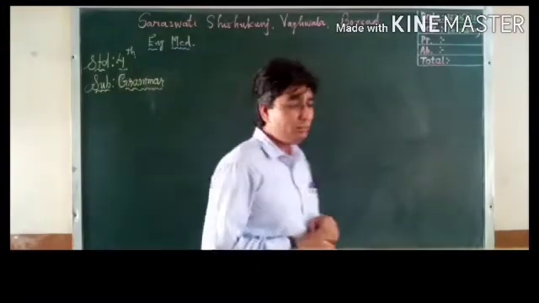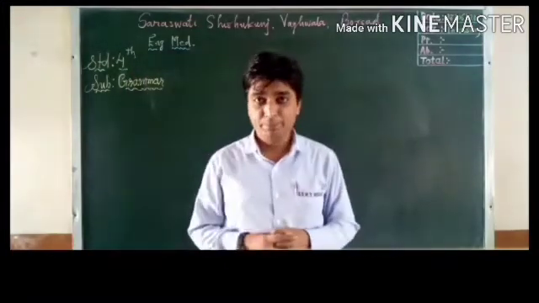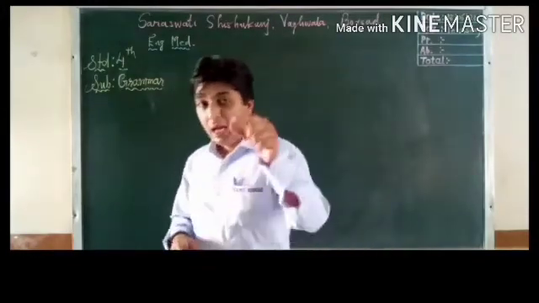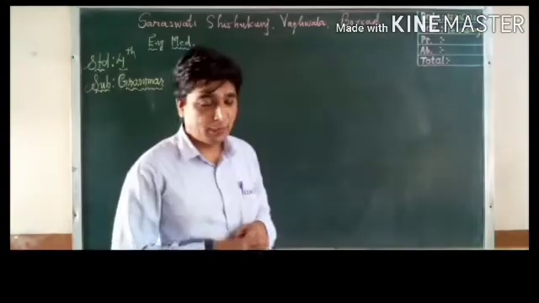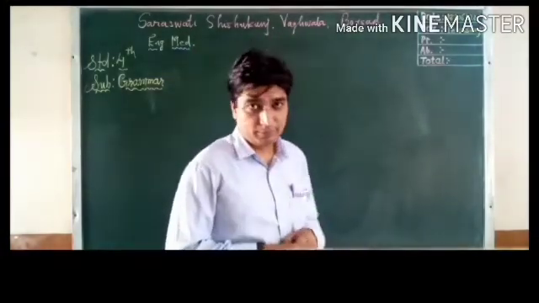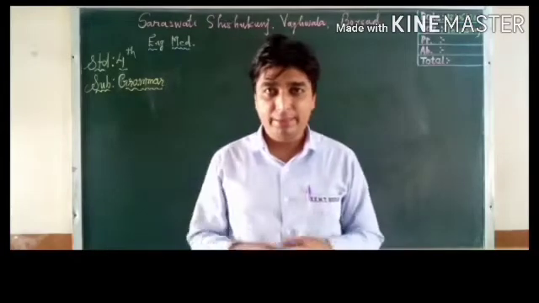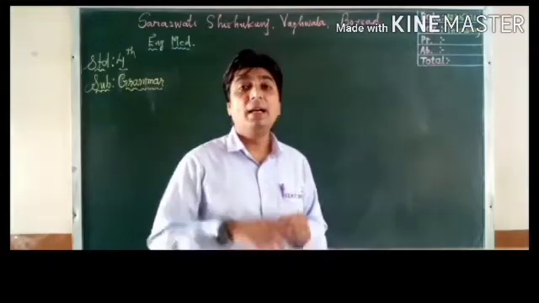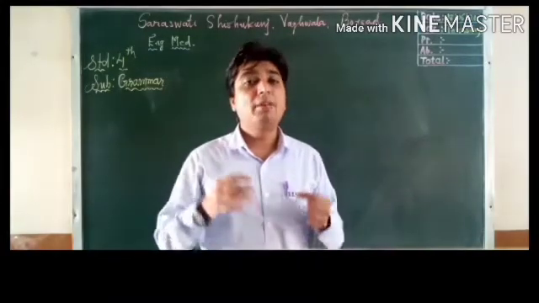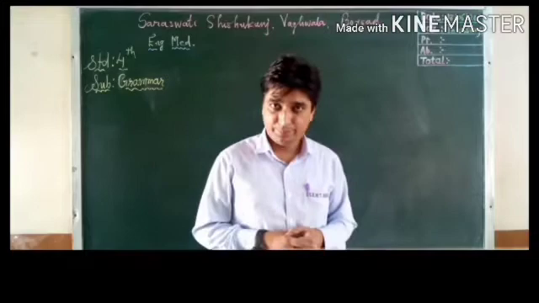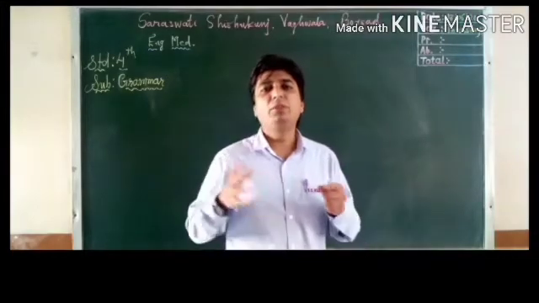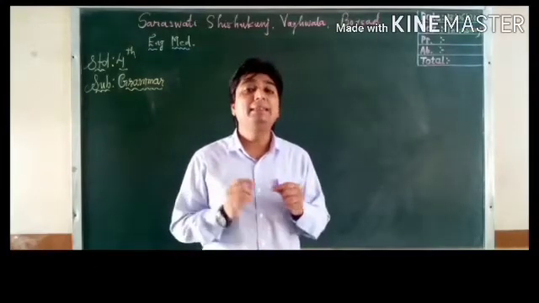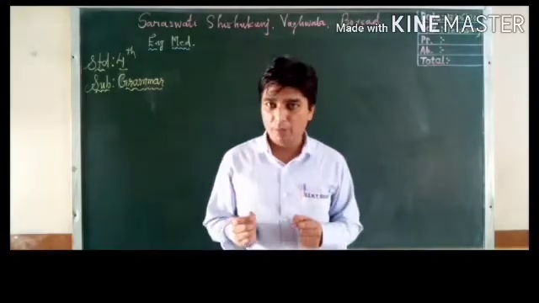Today's topic is very interesting. Now, why is it interesting? Let's see. I am speaking some sentences. There is a cow. The cow is black. The cow has 4 legs. The cow has a tail. The color of the cow is black. Now this is 4 to 5 sentences I have spoken. What did I do in these sentences?